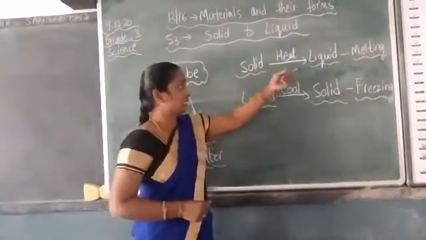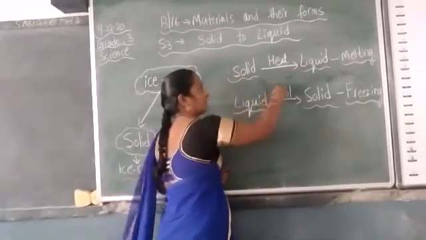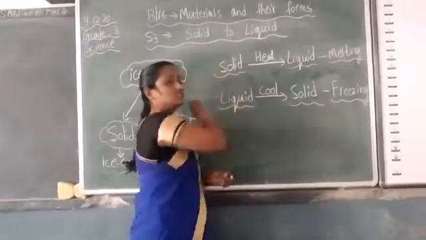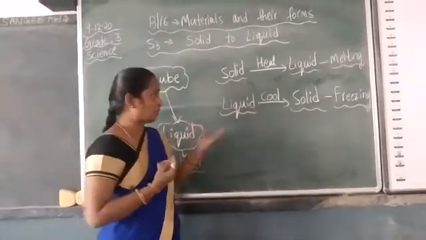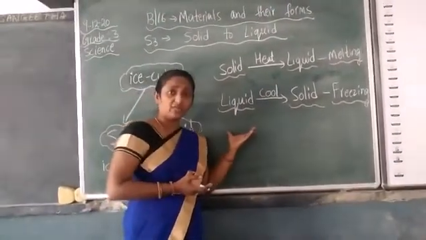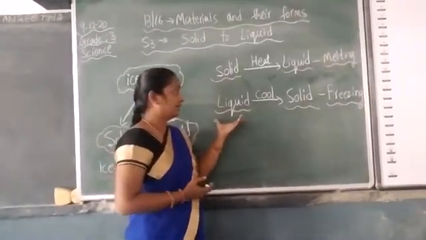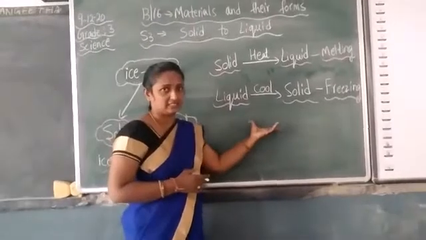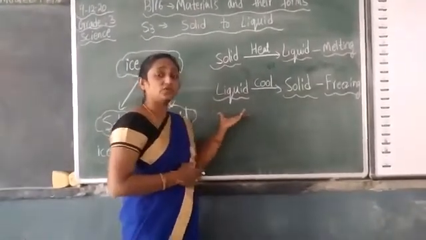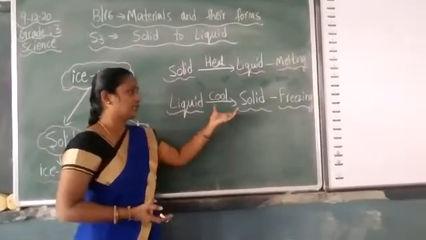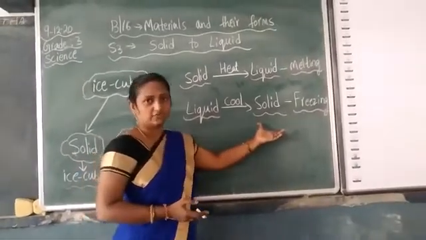And vice versa, this liquid form again has to change into solid form. So how does it change? When you take water in a bottle or any container and you freeze it, when you keep it in the refrigerator, it changes into solid form.